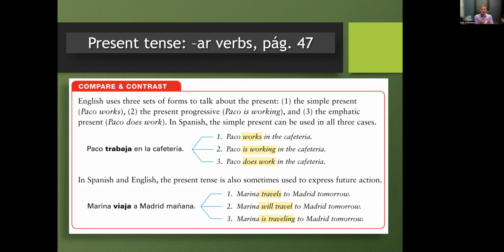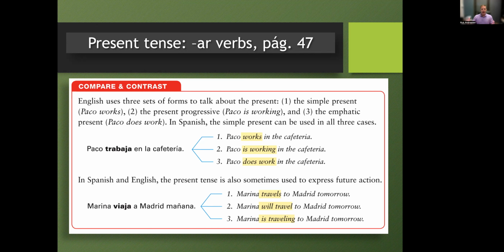All right, so we talked about the present tense, what's called the simple present tense. That means it's one word that signifies a present tense. So, Paco trabaja en la cafetería. In English, we could translate that sentence in three different ways: Paco works in the cafeteria, Paco is working in the cafeteria, and Paco does work in the cafeteria. In that case, number three, the "does" is really just affirming that Paco does work in the cafeteria, more like an affirmation. So all three of those ways in English are reflected in that Spanish simple present tense we've been learning.